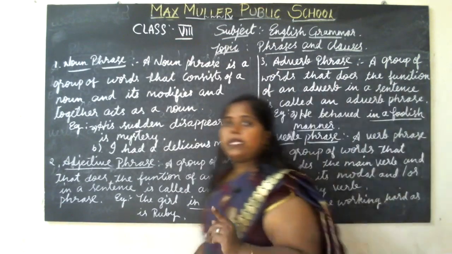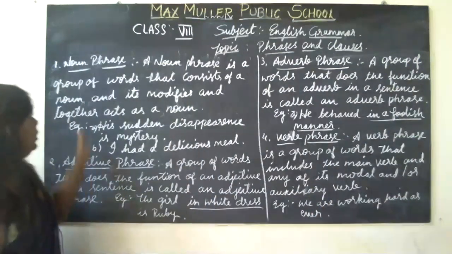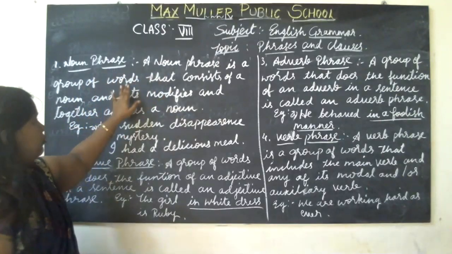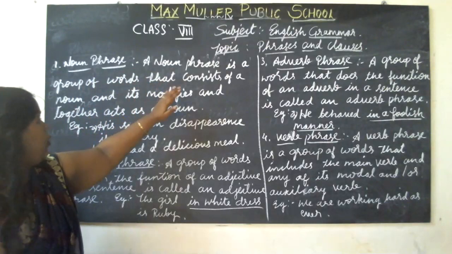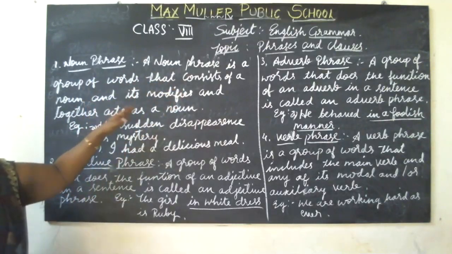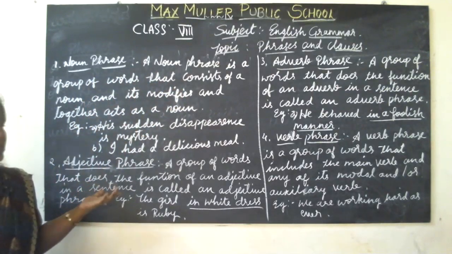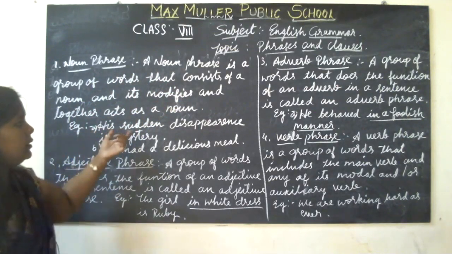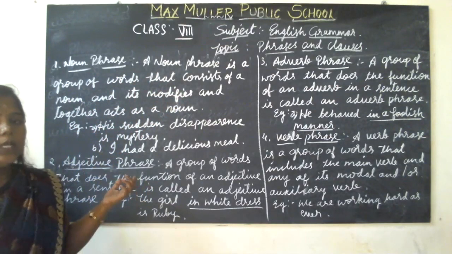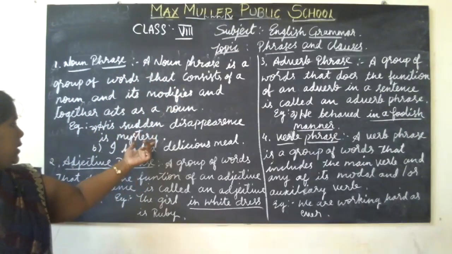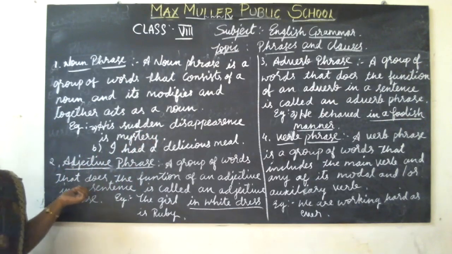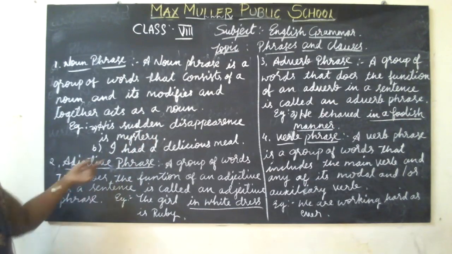Once again, I'll just explain from the beginning. That is the noun phrase. A noun phrase is a group of words that consists of a noun and its modifiers and together acts as a noun. The example is: his sudden disappearance is a mystery. The second example: I had a delicious meal.